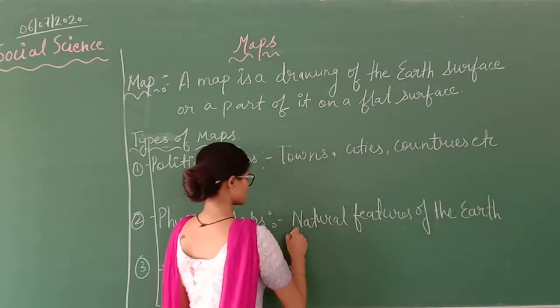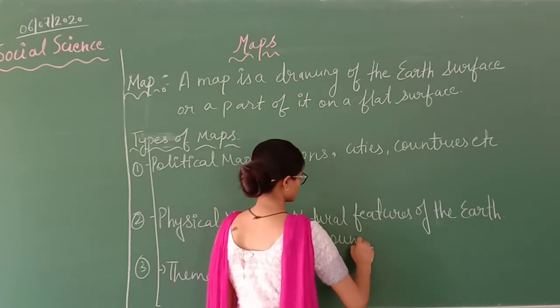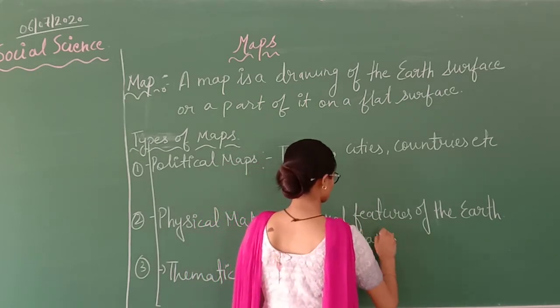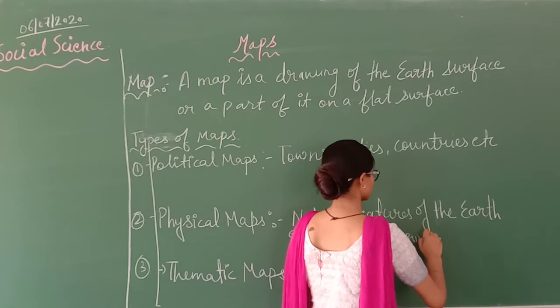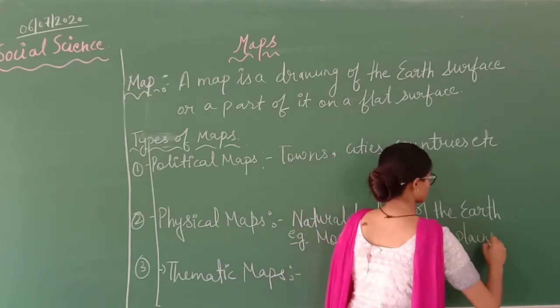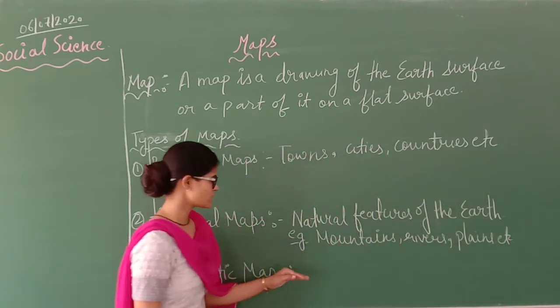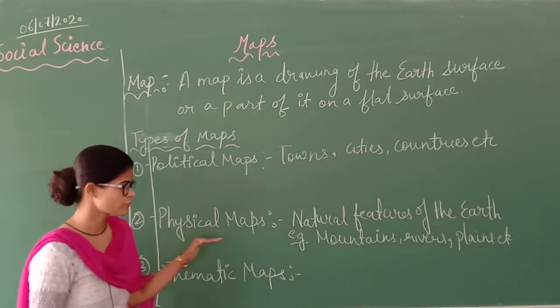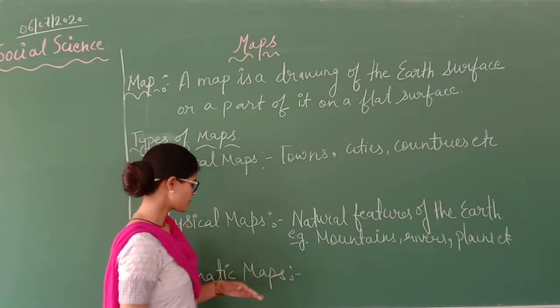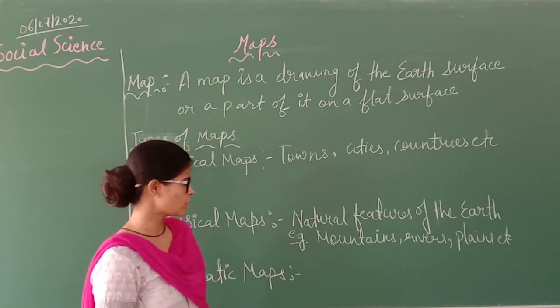For example, mountains, rivers, plains, plateaus, etc. All these things will come under your physical map, in the whole earth, in the entire world.